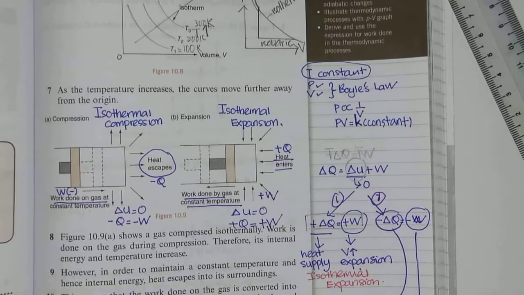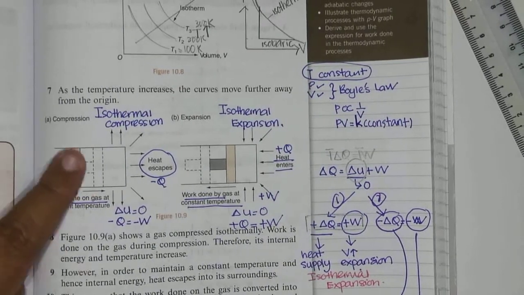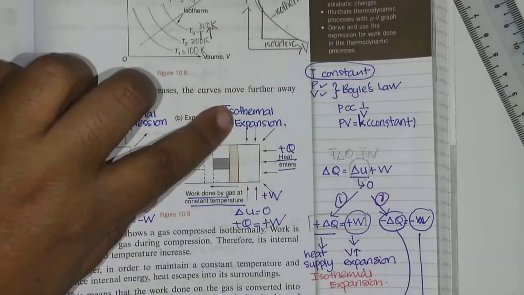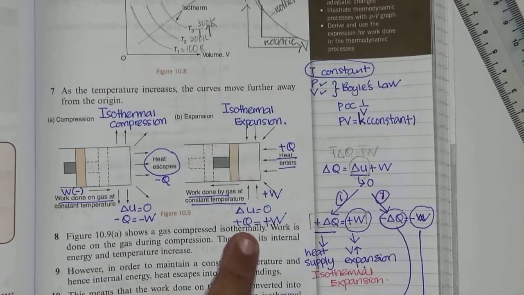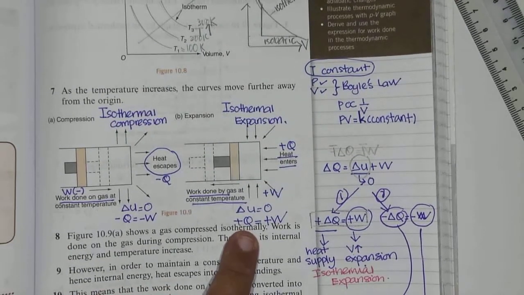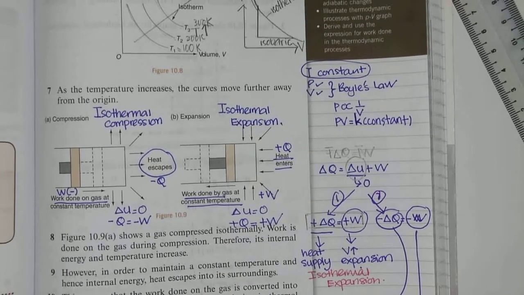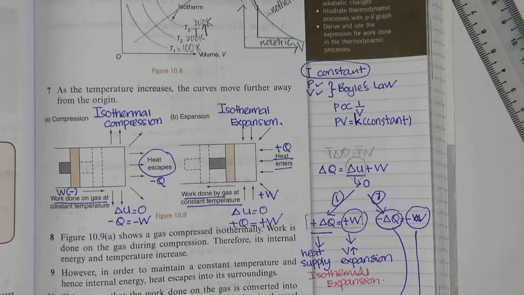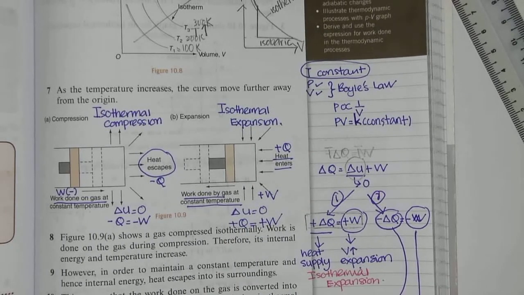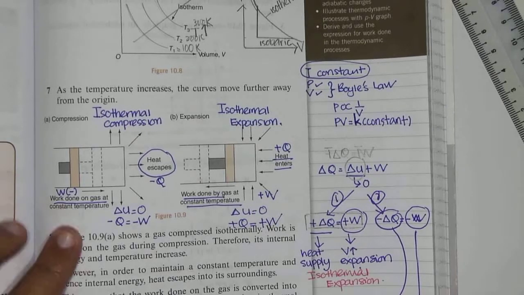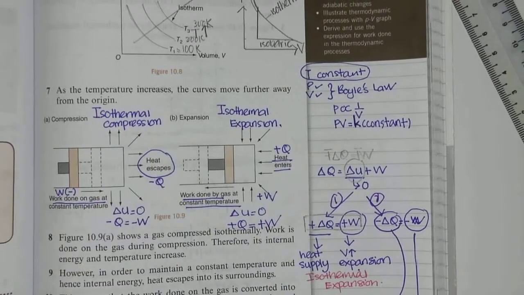Okay, so this is what it says. Isothermal compression is this formula. Isothermal expansion is this formula. No need to memorize the formula. Just know how to study each situation of gases, so that when the question changes, you know how to use the concept. Alright. Now, all this is an elaboration of what I have explained here.